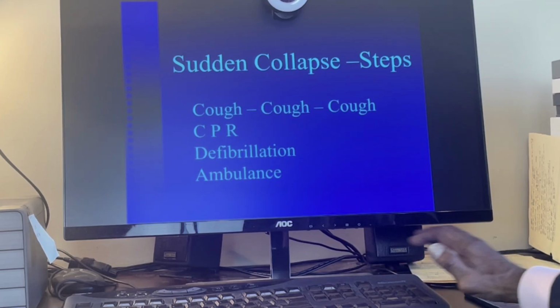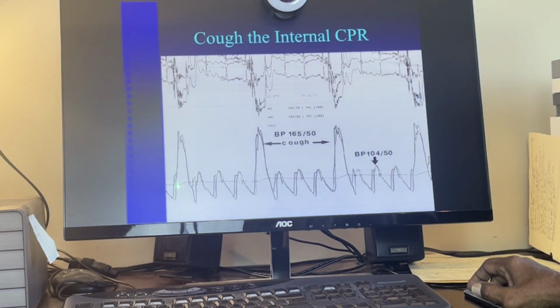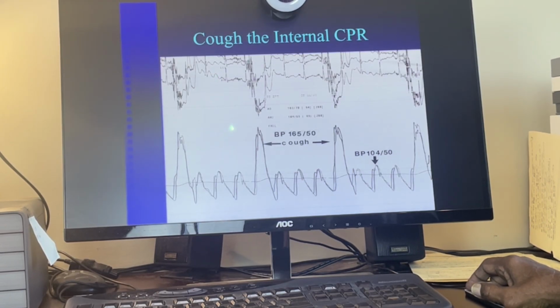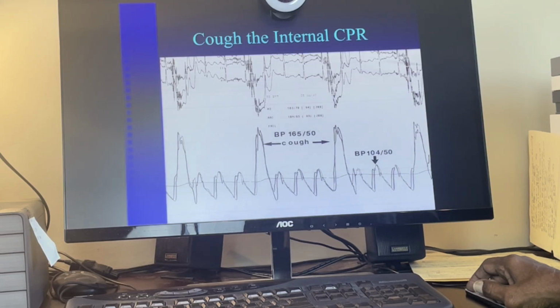What is this cough doing? This is a very interesting graph. This is a patient. I am doing an angiogram. The patient developed a vasovagal attack. The blood pressure dropped from 160 to 100. I am calling, cough, cough, cough, cough.